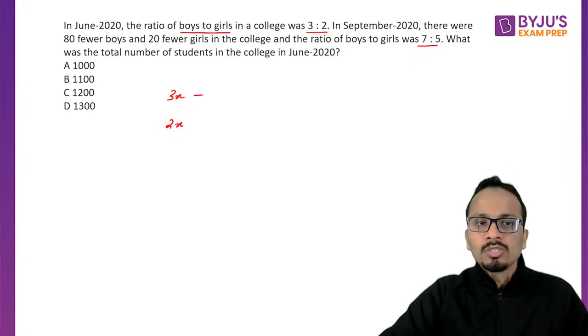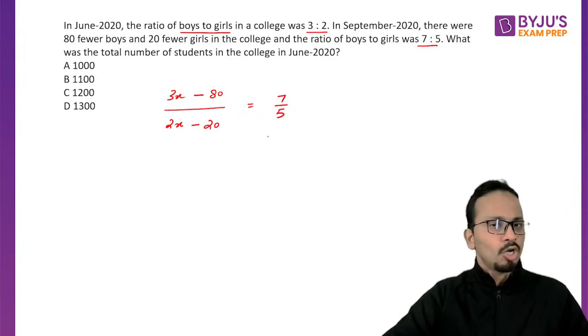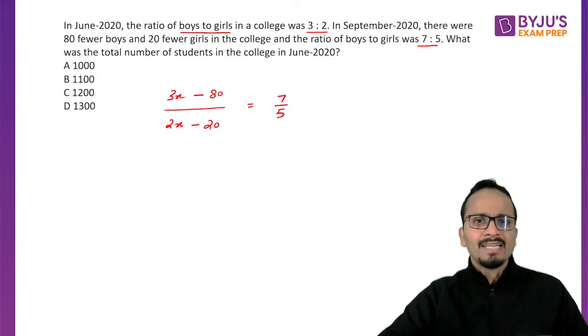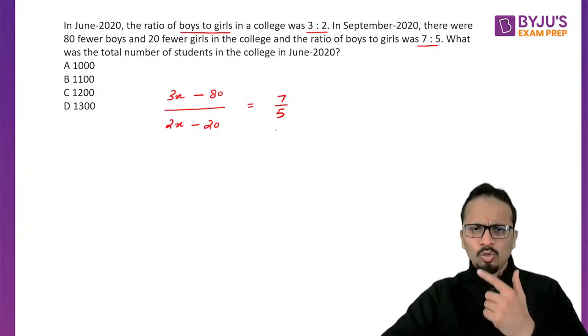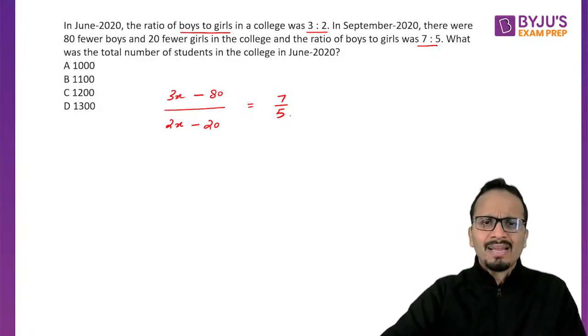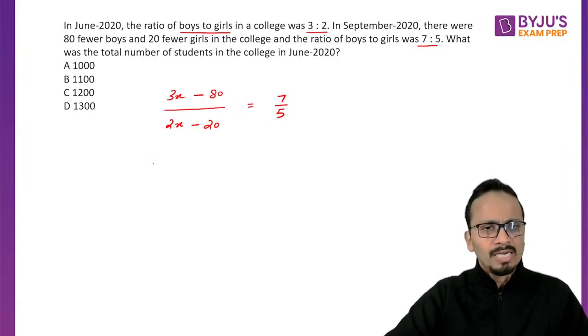Number of boys was reduced by 80. Number of girls was reduced by 20. And now the ratio has become 7/5. All right, so let's get the value of x. So I'll cross multiply. I can write the entire calculations in front of you, but there is no use in doing that, right? So I'll do that.